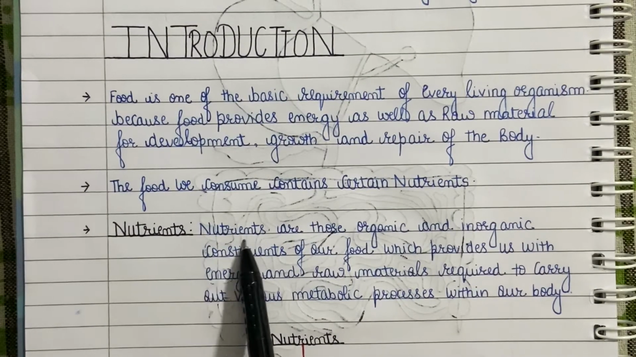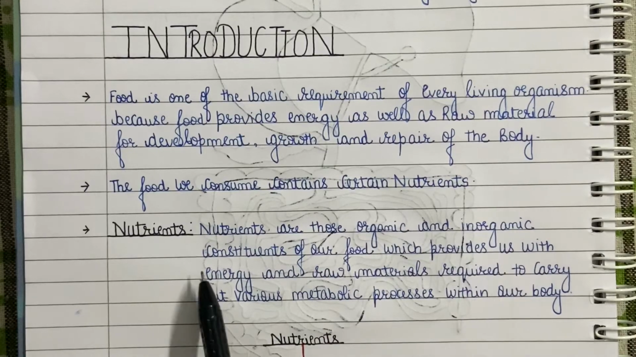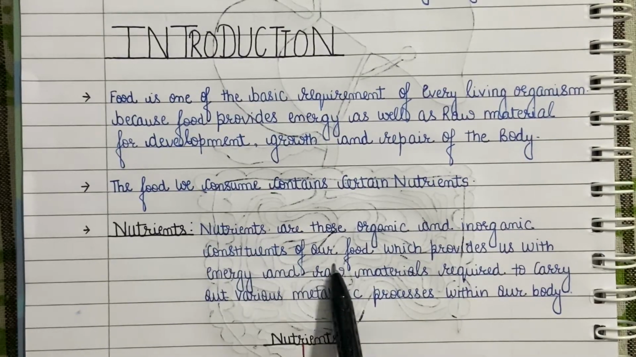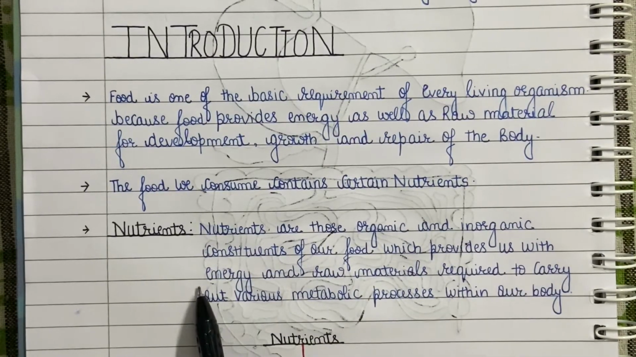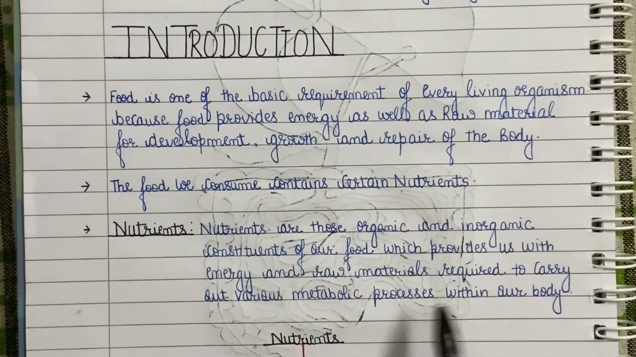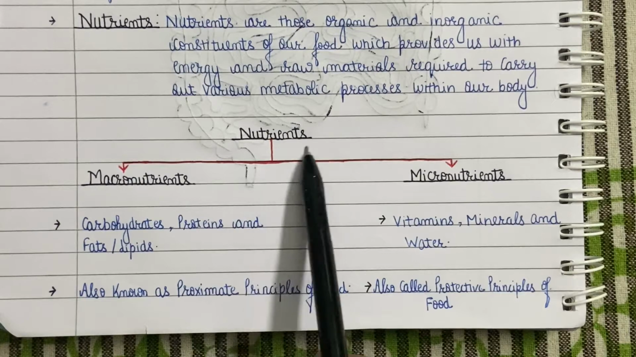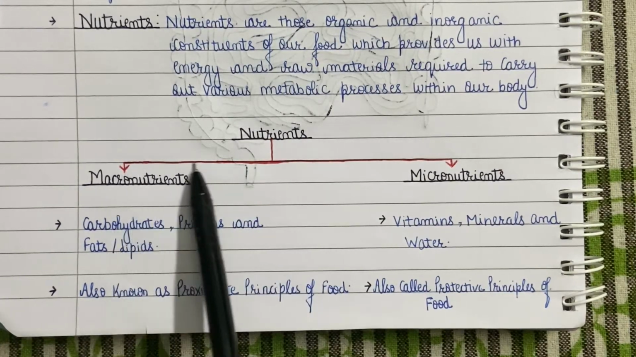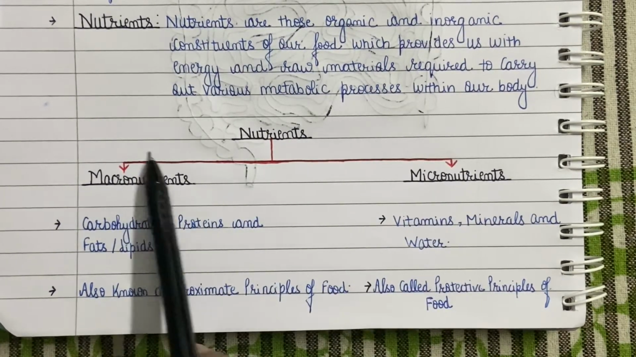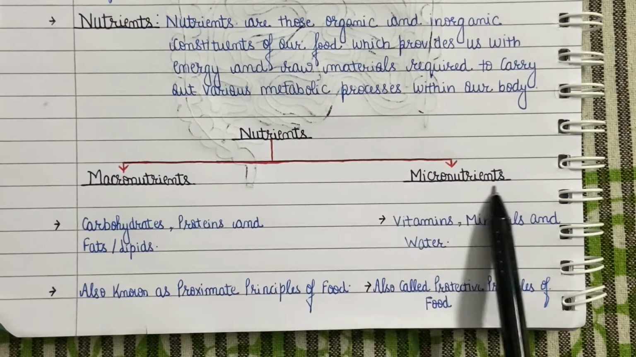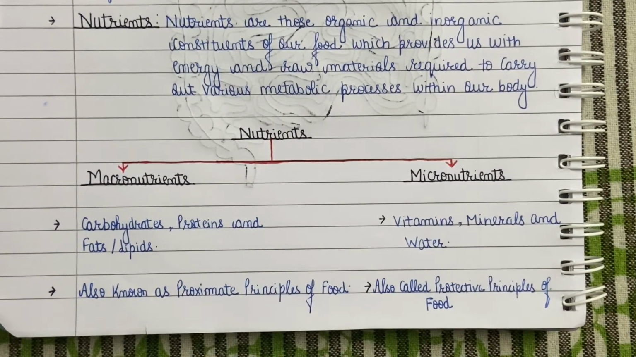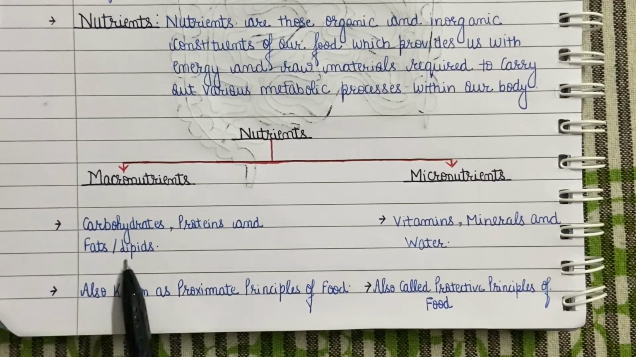Nutrients are those organic and inorganic constituents of our food which provide us with energy as well as with raw materials required to carry out various metabolic processes within our body. Broadly speaking, nutrients in our food can be divided into two major categories, namely macronutrients and micronutrients. Macronutrients consist of various organic nutrients like carbohydrates, proteins, and fats or lipids.